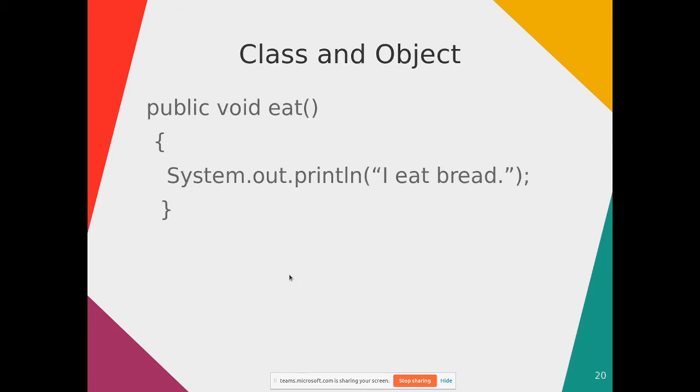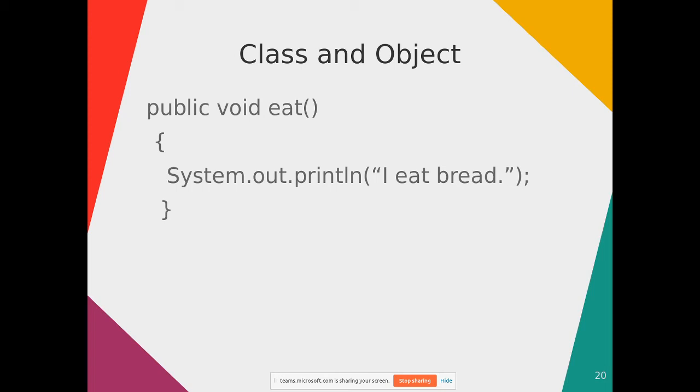In this method I have a simple statement like System.out.println I eat bread. Similarly you can write public void study and put some simple print statement there.